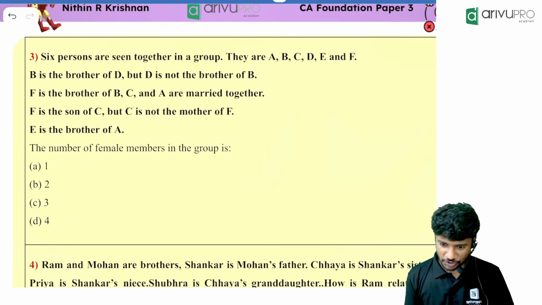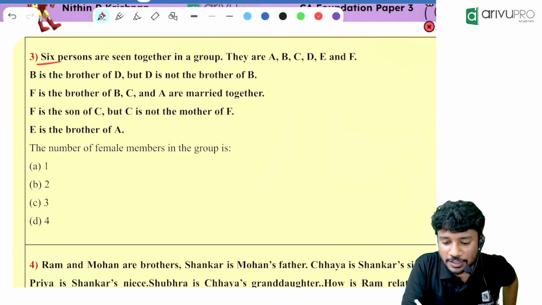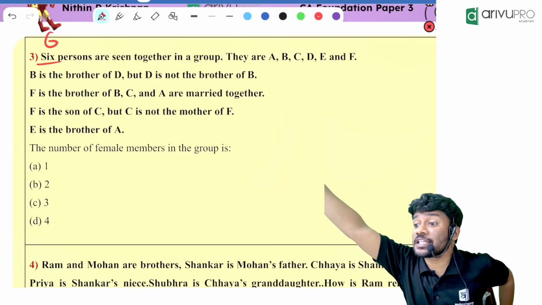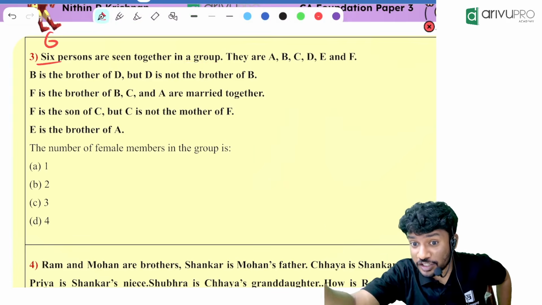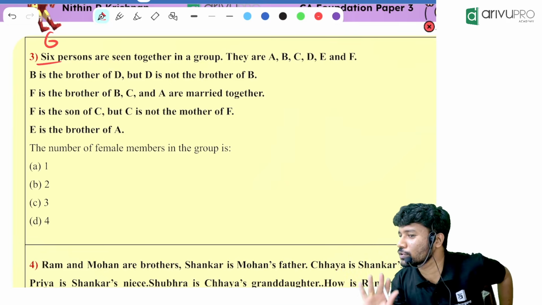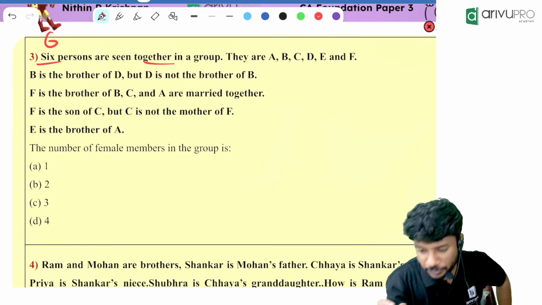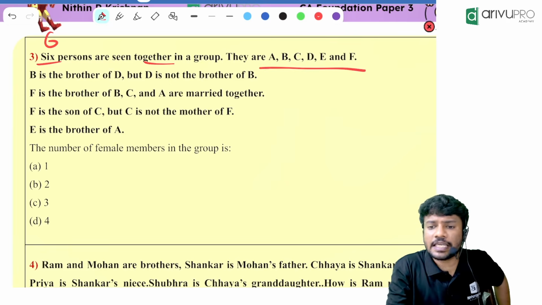6 persons are seen together in a group. How many people are there in total? 6. What did I tell you in seating arrangement? Whenever they mention the number of people, we will just keep a note of it. Just like that, here also we can keep a note of it. In total, how many are there? 6 are there in total, people. They are A, B, C, D, E, F.